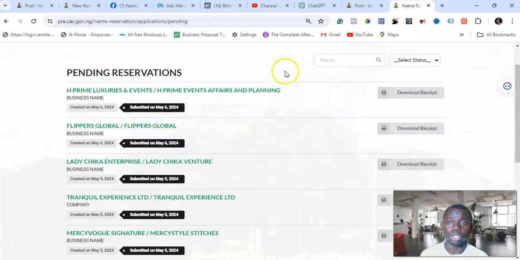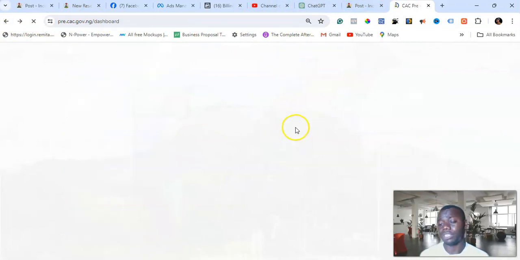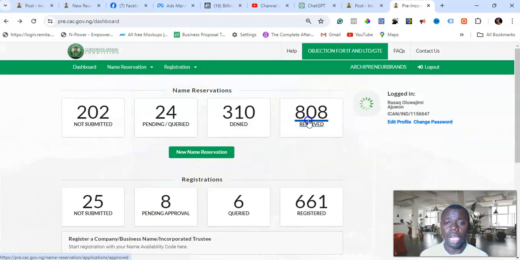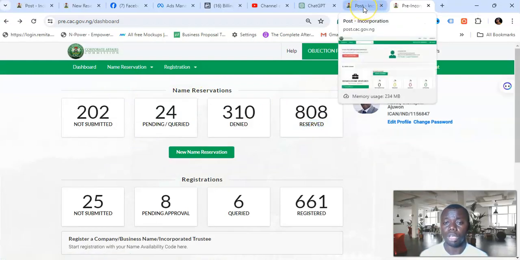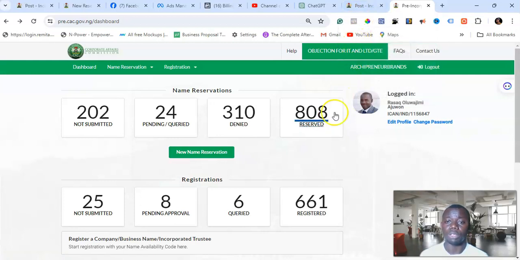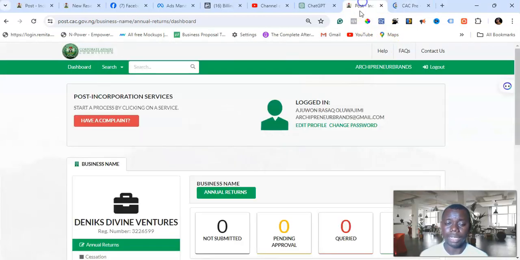So once you're done, you go ahead and reserve the name. If the name is eventually approved, and you see that the name has been reserved, you go ahead and pay an amount of money that will be told to you on the group, and you send your receipt to the group. Then you can move ahead and continue the registration process. I believe that is clear.